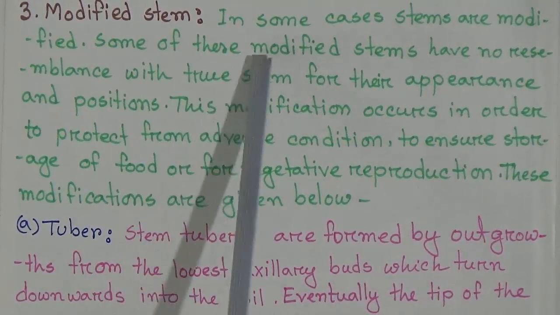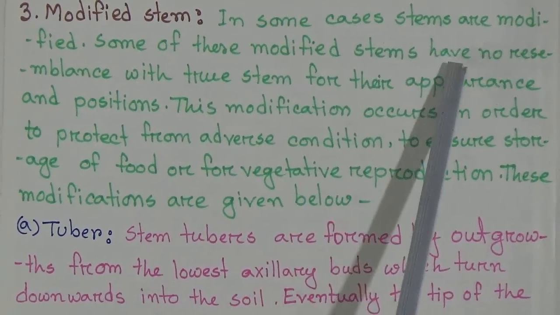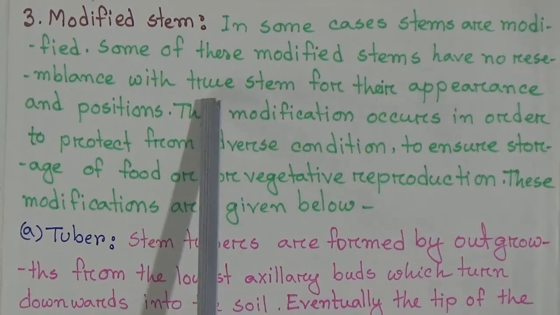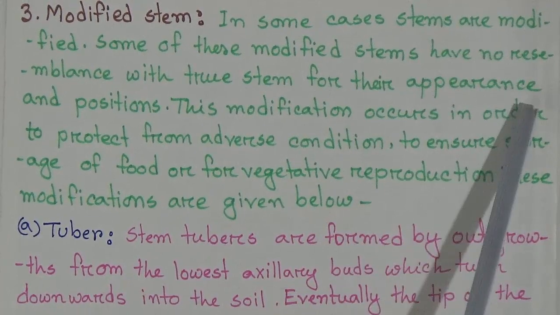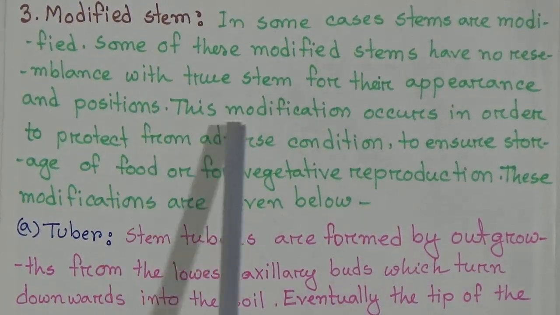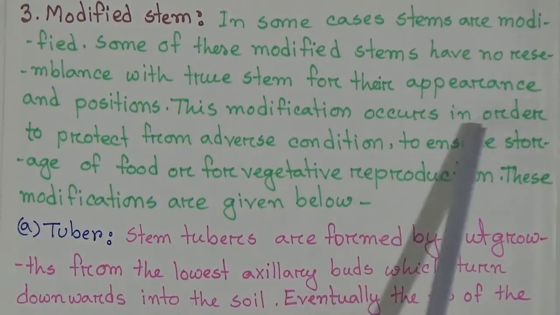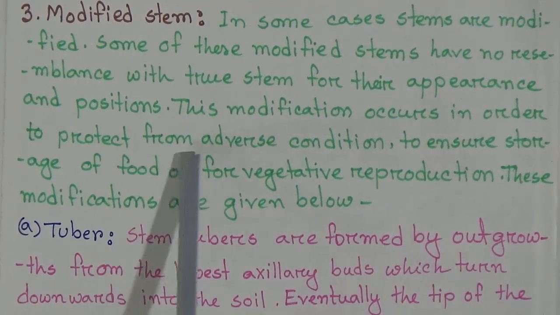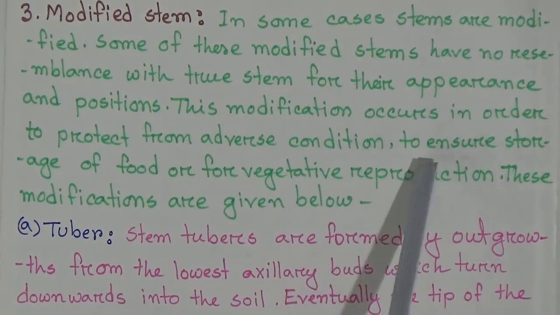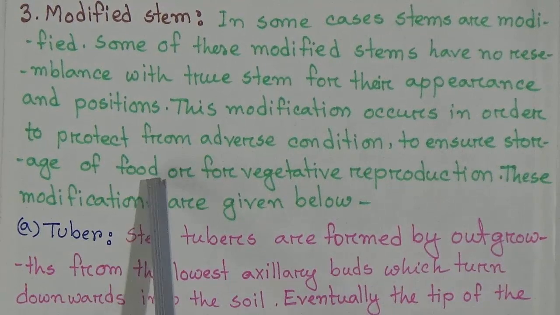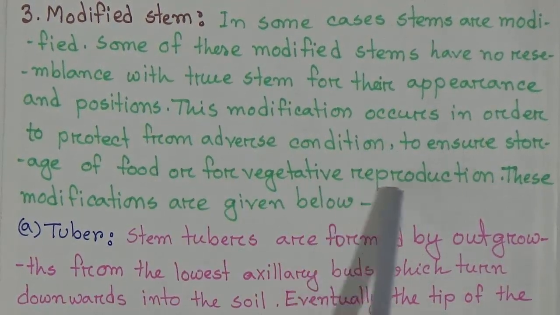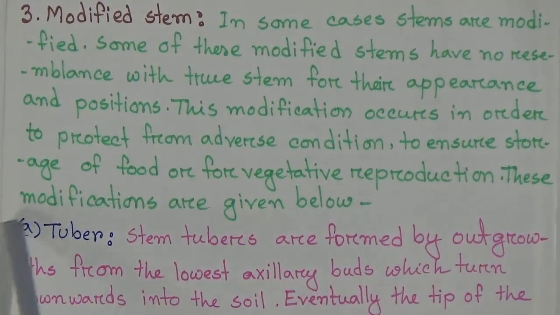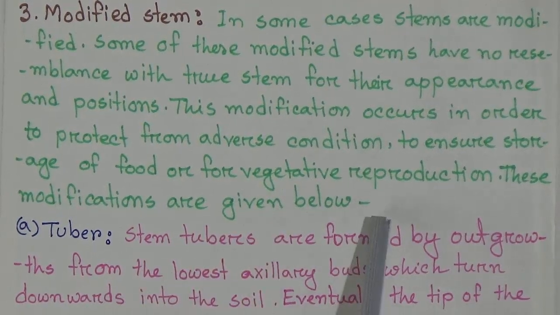Some of these modified stems have no resemblance to the true stem in appearance and position. This modification occurs in order to protect from adverse conditions, to ensure storage of food or for vegetative reproduction. These modifications are given below.